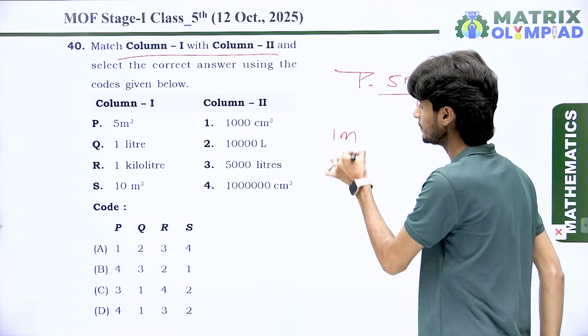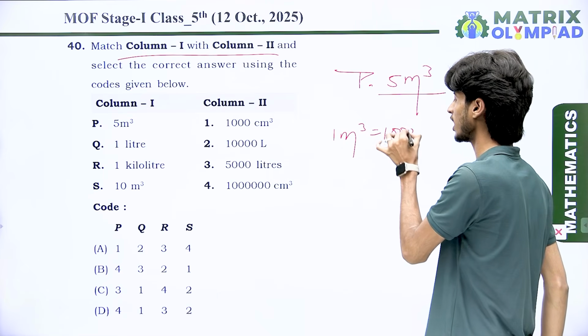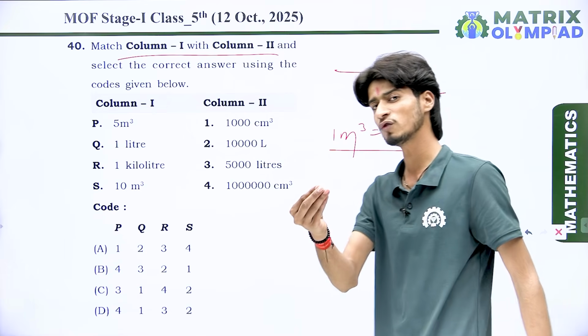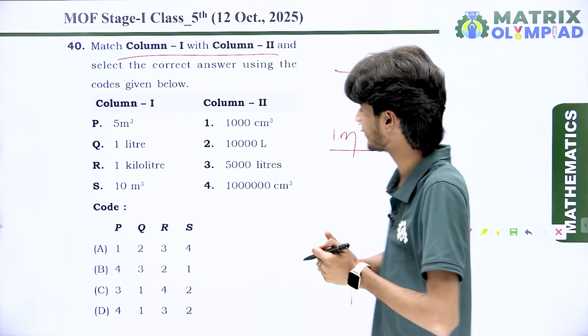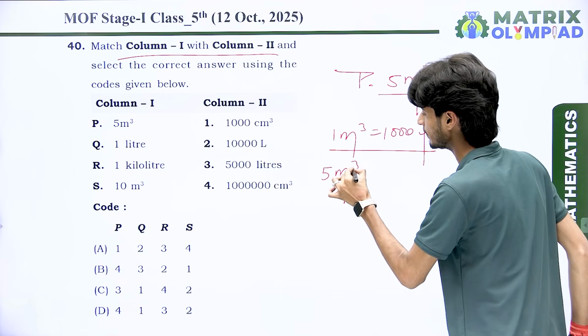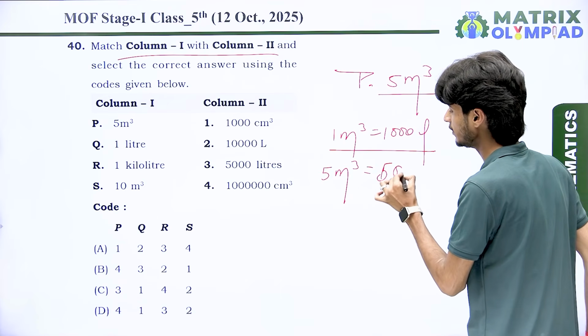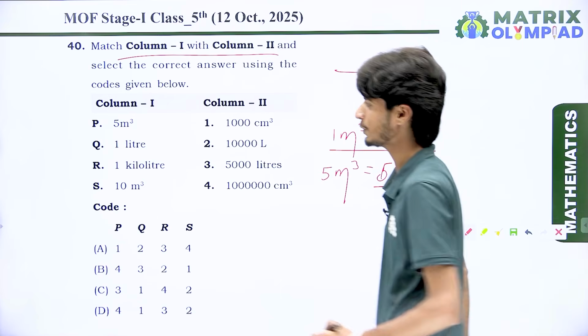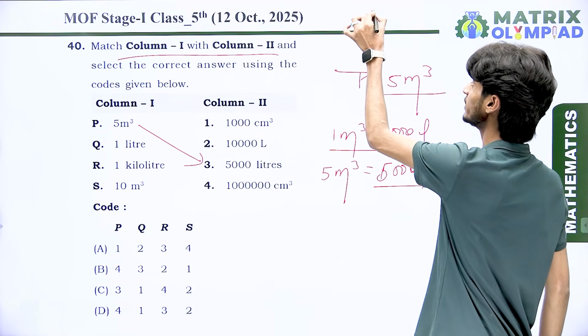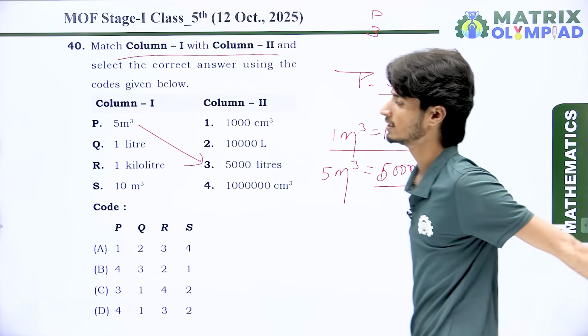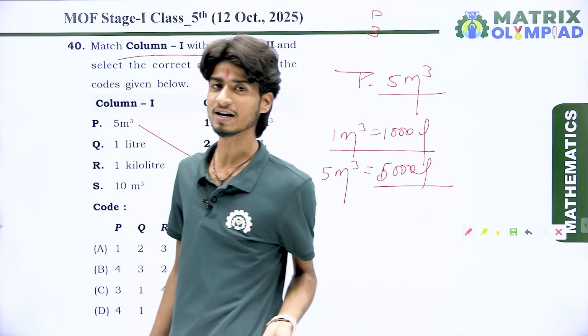And if you want to find 5 meter cube, then it is equal to 5000 liters. So P meets with point 3 in column second.